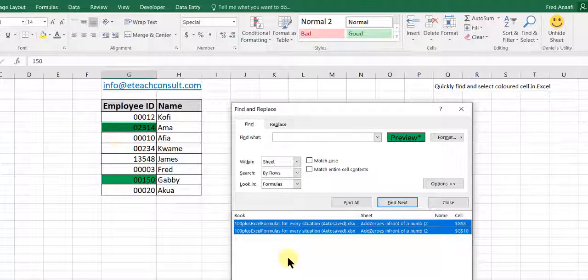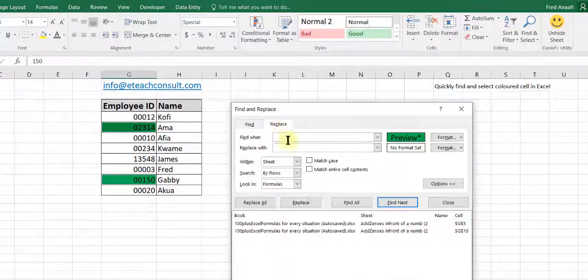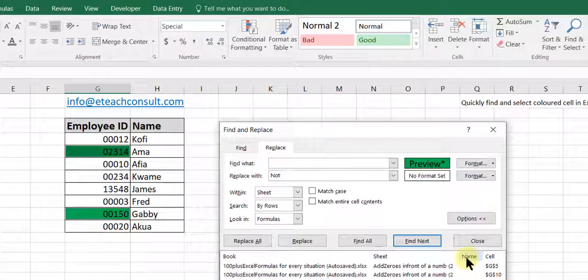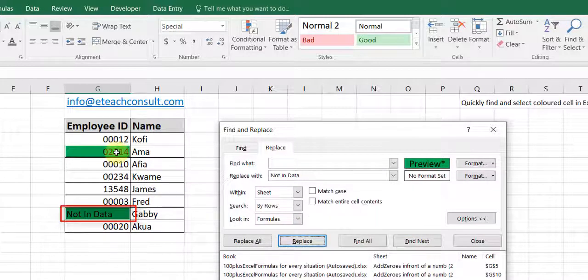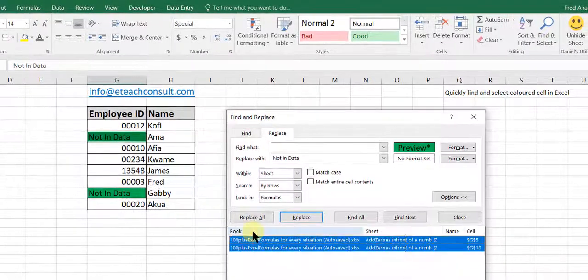You can quickly select this and quickly go to replace and decide to replace it with "not in data", and now go to replace. You will see that the first one will change to "not in data", then we can replace. In the same way, we can even select the whole cell, right click